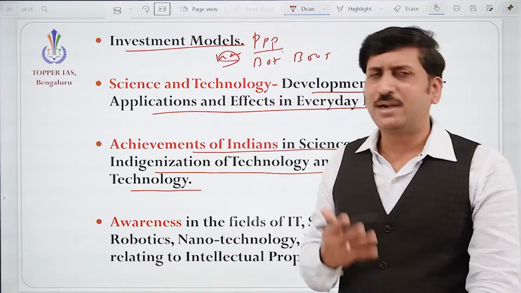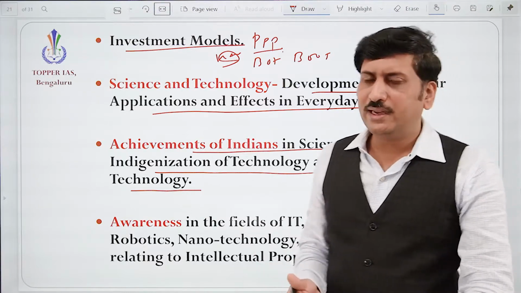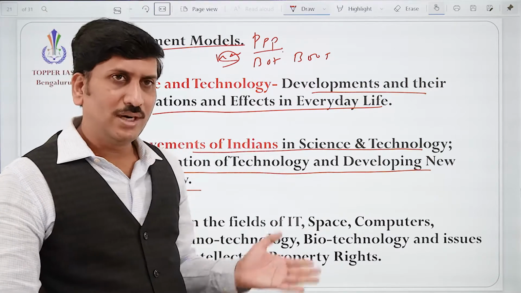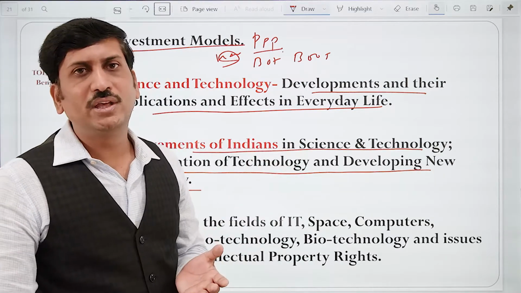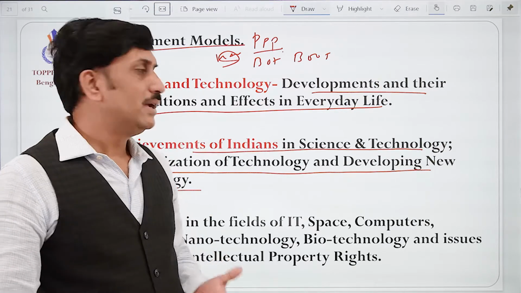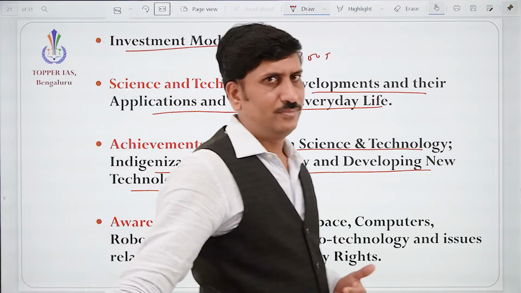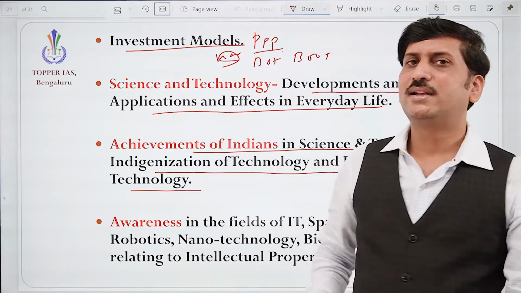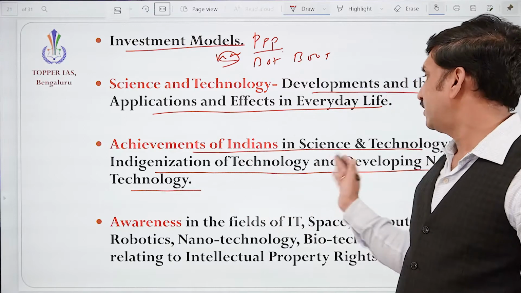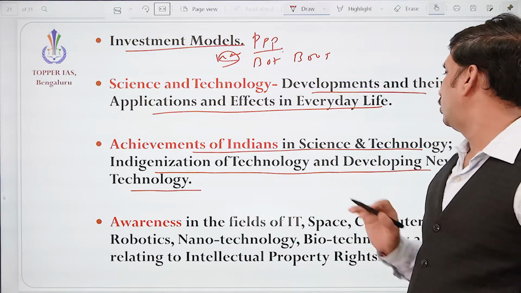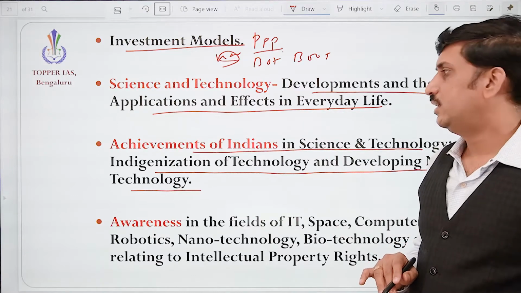So that is a matter of pride for us on one side, and it also highlights to the world that India can achieve anything. Okay, how we are capable in all the fields. It motivates the next generation: I also want to contribute something to the nation in science and technology. Correct? Achievements of Indians in science and technology we need to understand. Indigenization of technology and development of new technology.